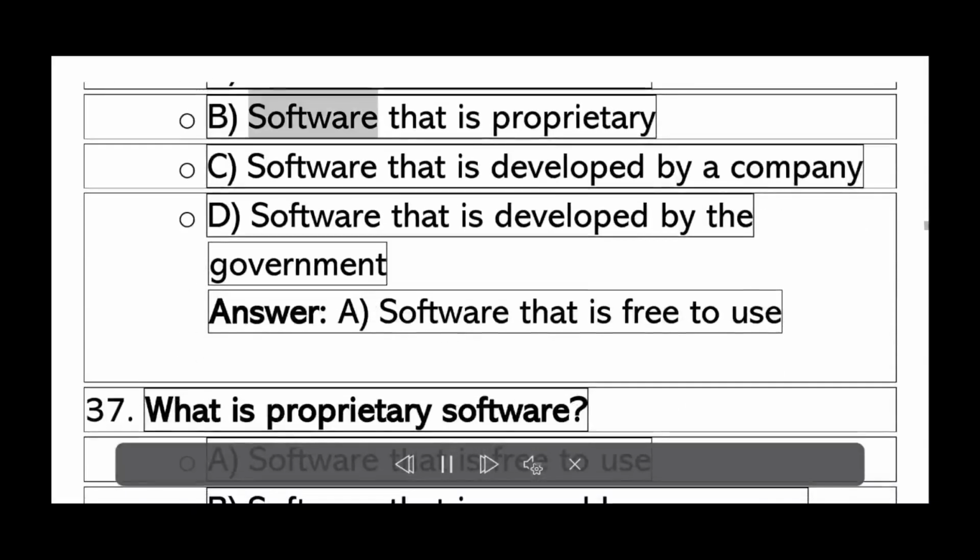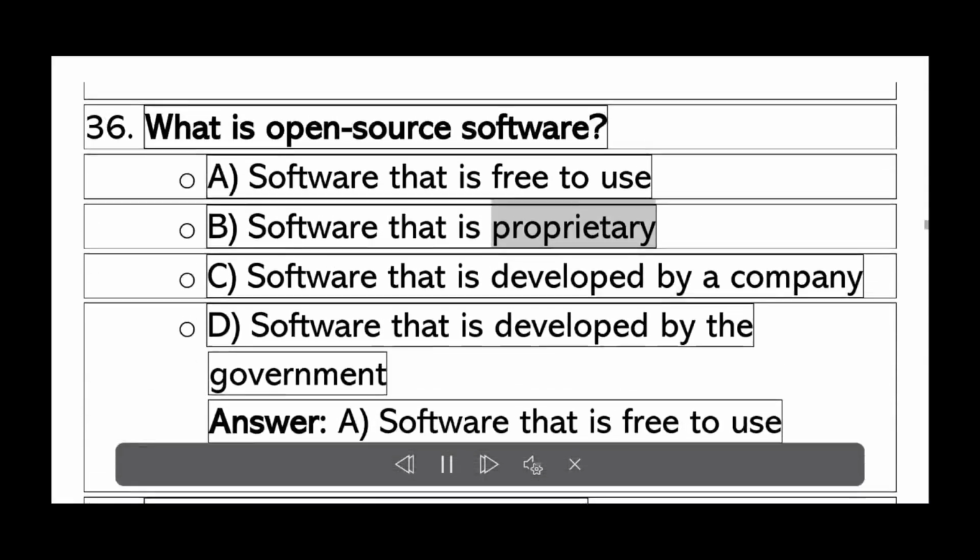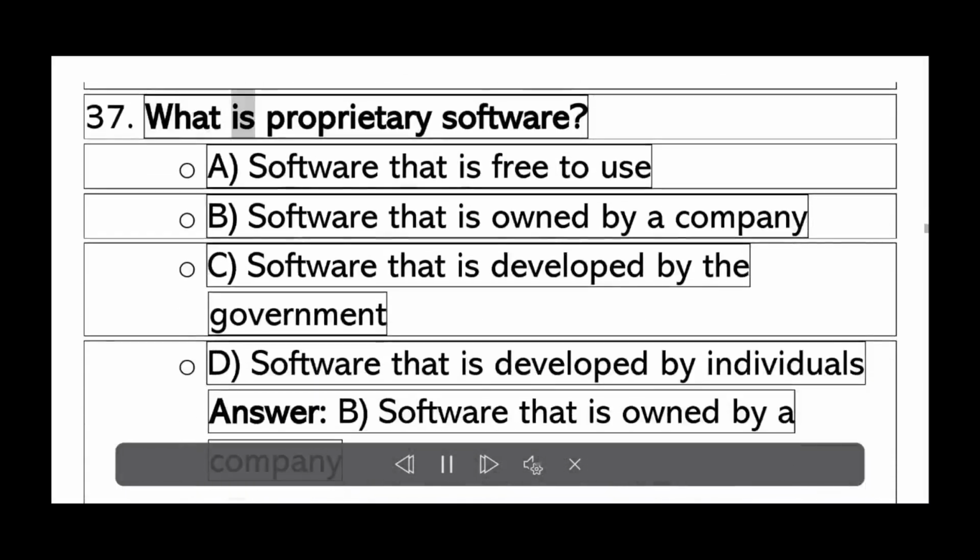A. Software that is free to use. B. Software that is proprietary. C. Software that is developed by a company. D. Software that is developed by the government. Answer A. Software that is free to use.